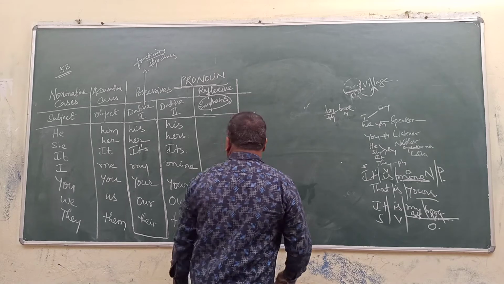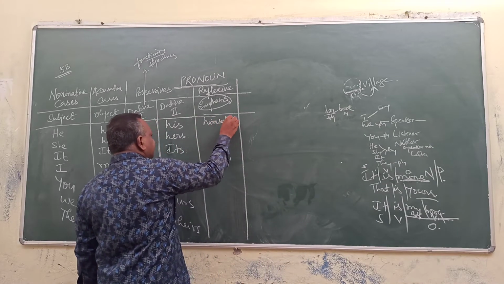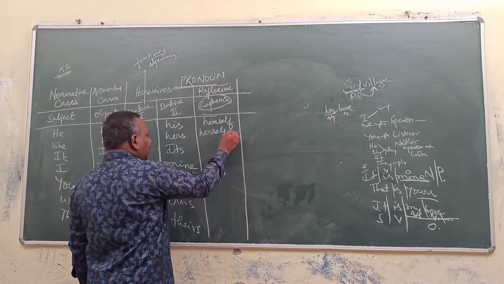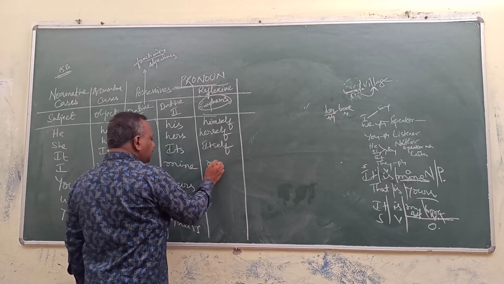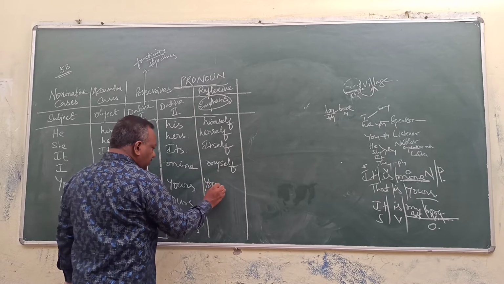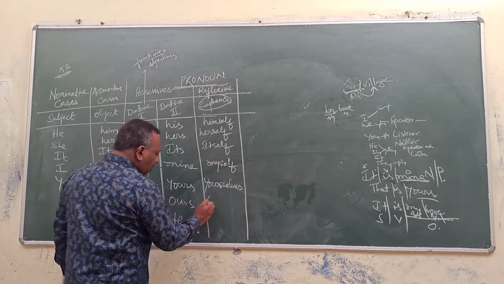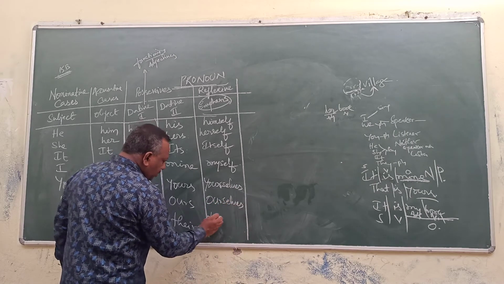Emphatically, for example, he, himself, her, herself, itself, myself, yourselves, ourselves, themselves.